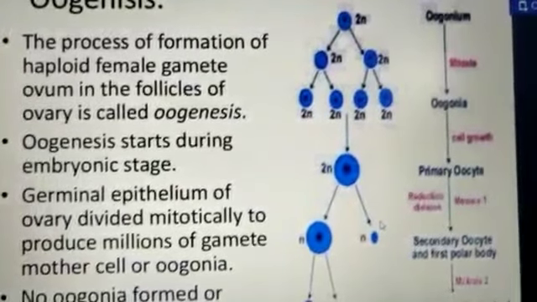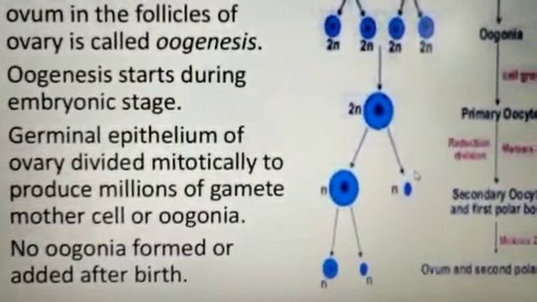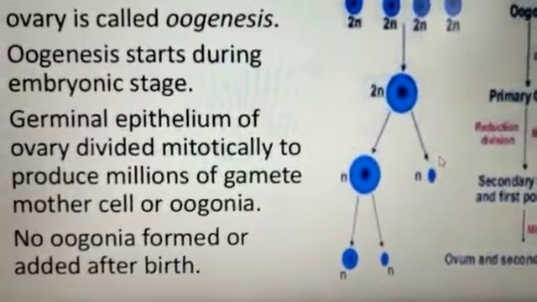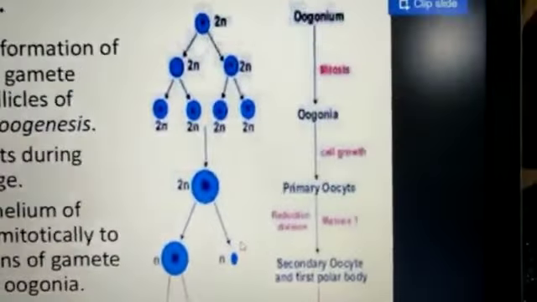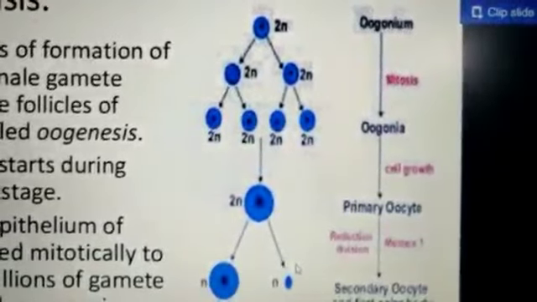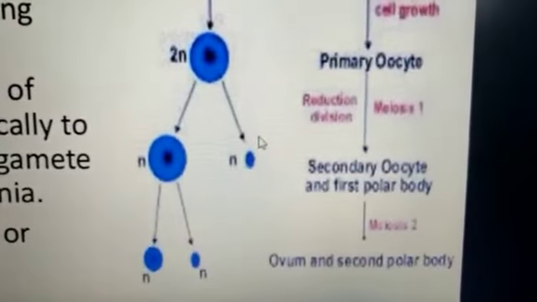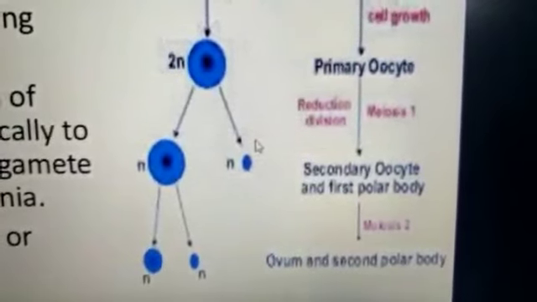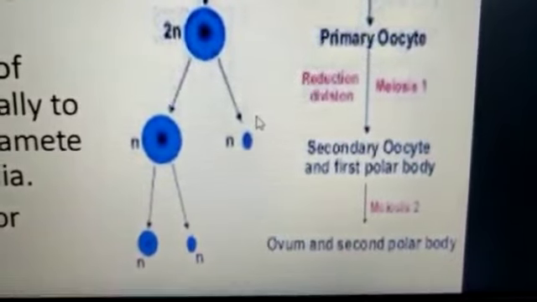Oogenesis starts during the embryonic stage, and the germinal epithelium of the ovary divides mitotically to produce millions of gamete mother cells, or oogonia. No oogonia are formed or added after birth. Now see the development of an oogonia. Oogonia, through mitosis, produce more oogonia. Then cell growth takes place, and primary oocytes are formed. After that comes meiosis I, the reduction division, and then the secondary oocyte and first polar body are formed, then the ovum and the second polar body.